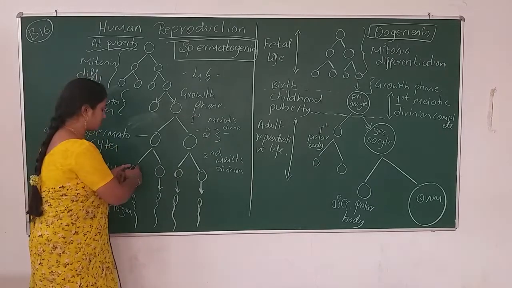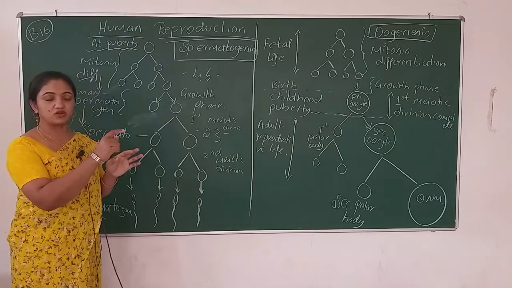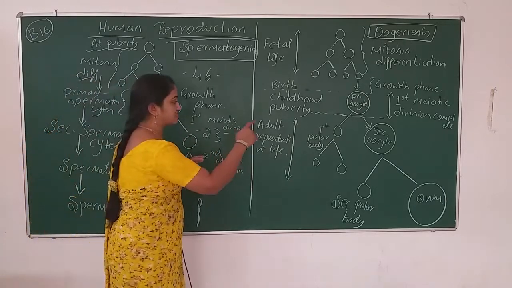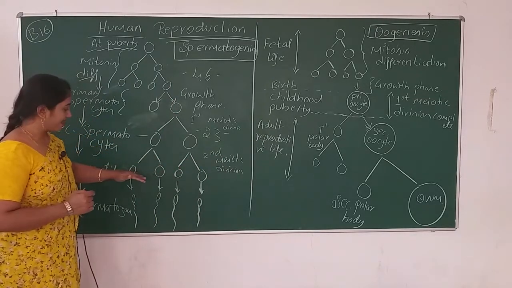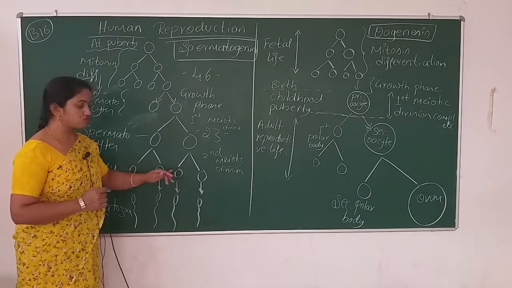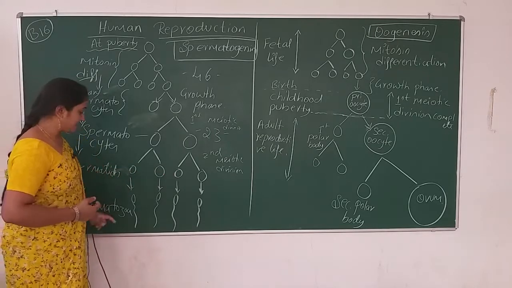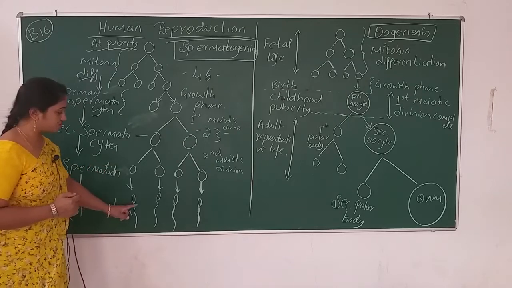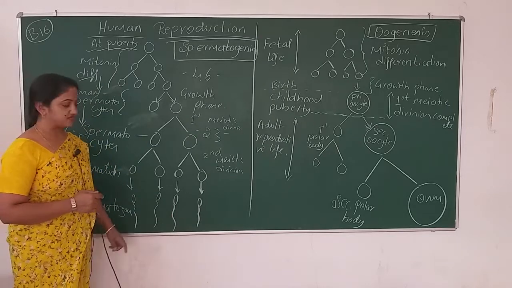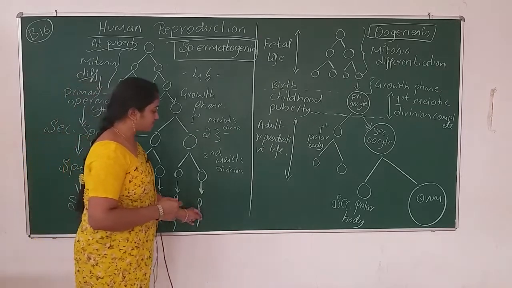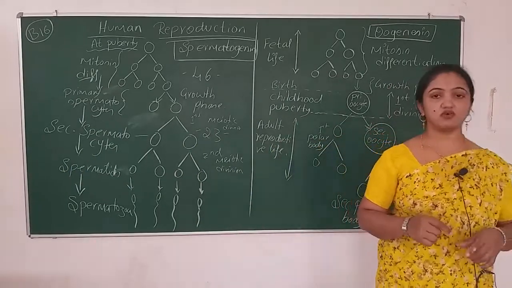Functional units means it's not like oogenesis, where there is a polar body which is non-functional. It won't release such types of cells. All the cells will be functional, and those spermatids undergo spermiogenesis and convert to motile spermatozoa or sperms. So we have at last 4 functional male gametes, that is sperms. This was the process of spermatogenesis, but it won't happen like that in oogenesis.